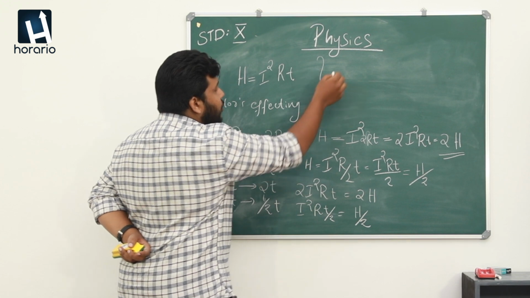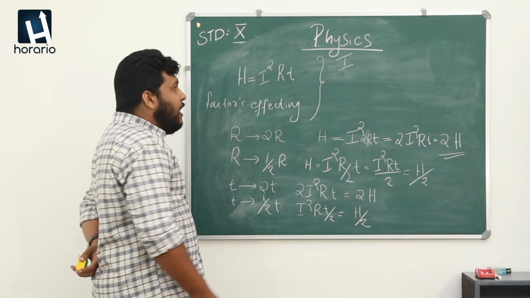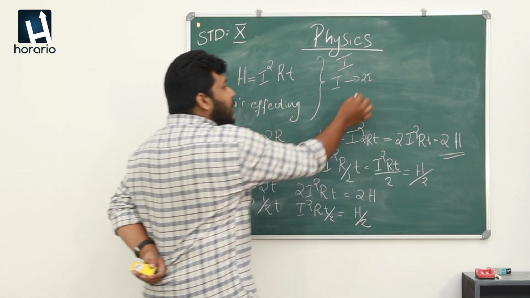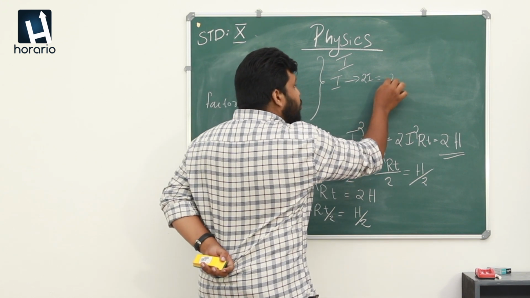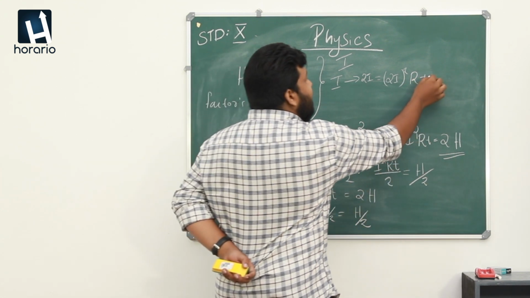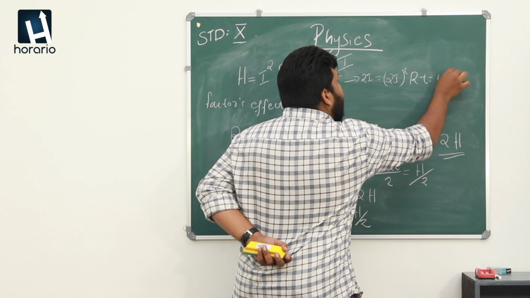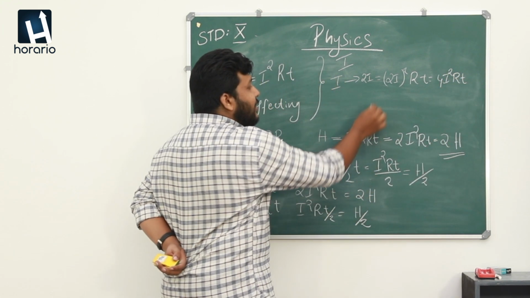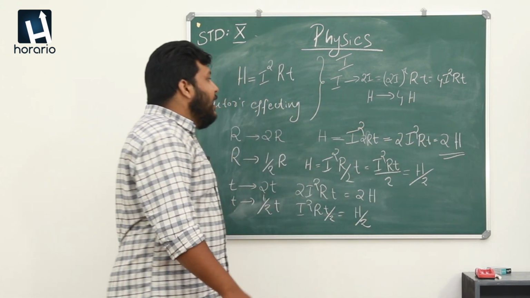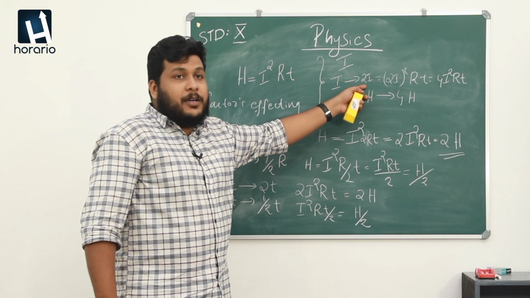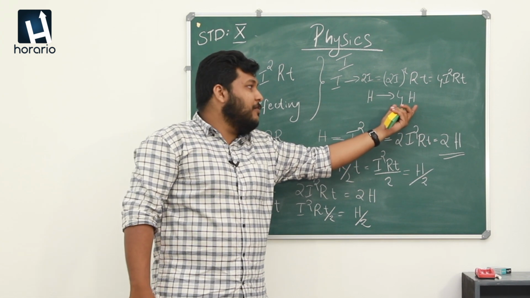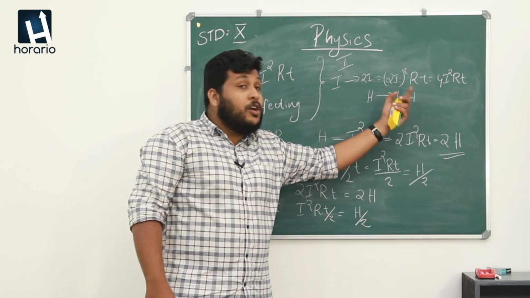But let me talk about I, which means current. If the current is doubled into 2I, what will be the change in the equation? (2I) the whole squared RT, which means the result will be 4I²RT. That is, H is changed to 4H. If the current is doubled, the heat energy produced here will increase 4 times.